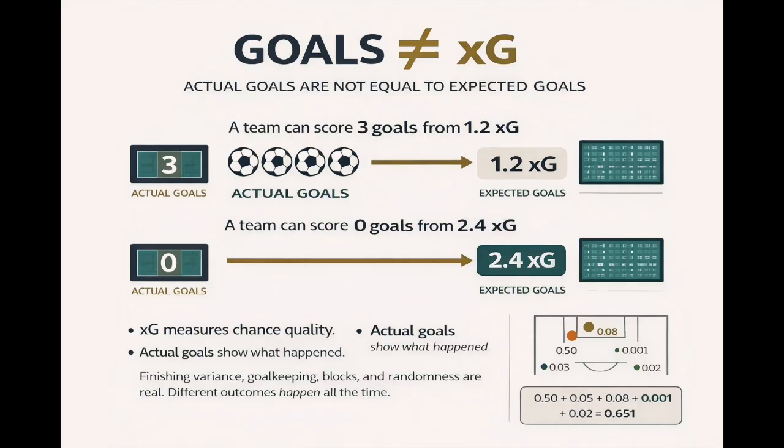A team can score 3 goals from 1.2 xG. A team can score 0 goals from 2.4 xG. Both things happen all the time. That does not mean xG is broken. It means football contains finishing variance, goalkeeping variance, blocks, deflections, pressure, and randomness. That is exactly why xG exists in the first place. It helps separate chance quality from raw scoreboard noise.